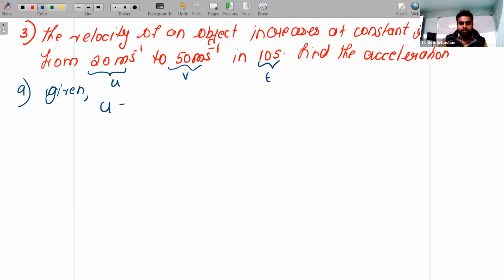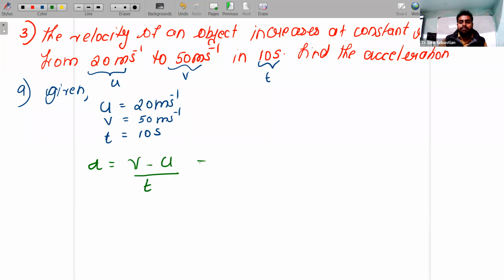Now you should find the formula for acceleration. Acceleration is final velocity minus initial velocity divided by time. Am I right?